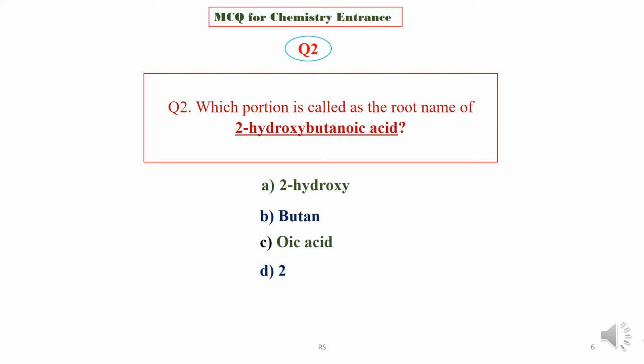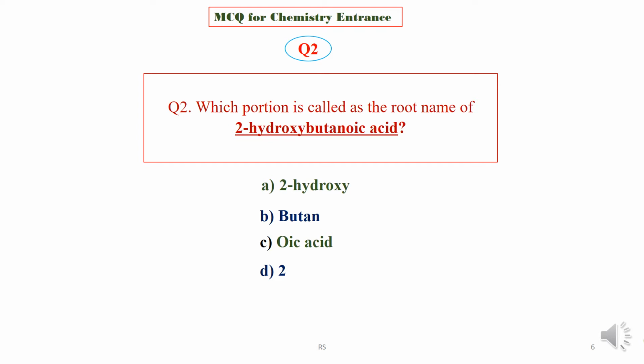Question 2. Which portion is called the root name of 2-hydroxy butanoic acid? Option A, 2-hydroxy. Option B, butane. Option C, oic acid. Option D, 2. Find the correct root name.